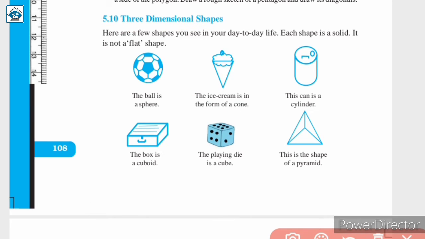ठीक है, यहाँ पे बॉल जो है वो spherical था. This shape is called a cone. The next we have cylinder. So this is a can. आप लोगों ने cans तो देखा ही होगा, उस शेप को हम सिलेंडर बोलते हैं.